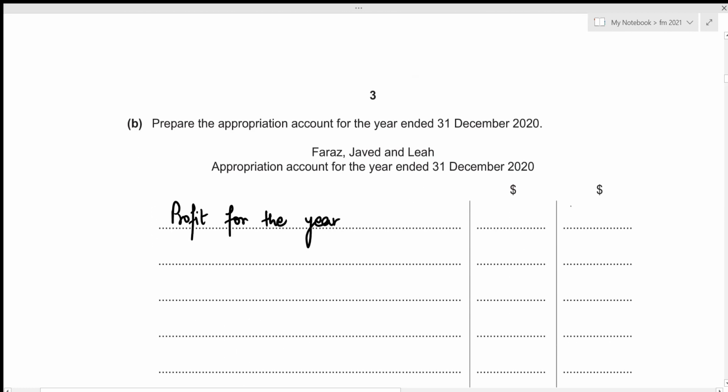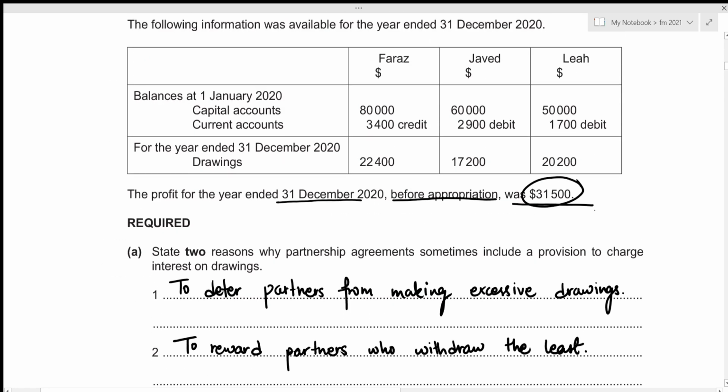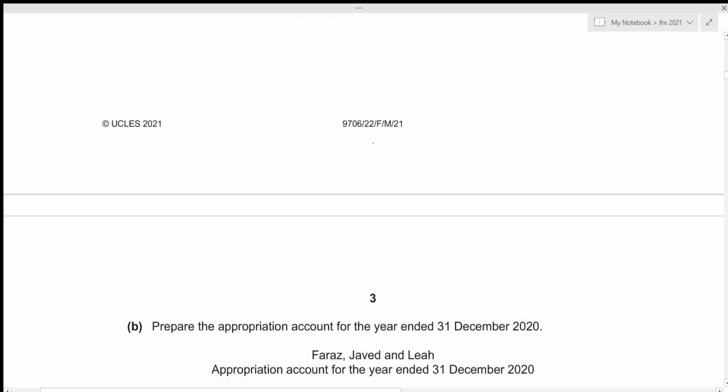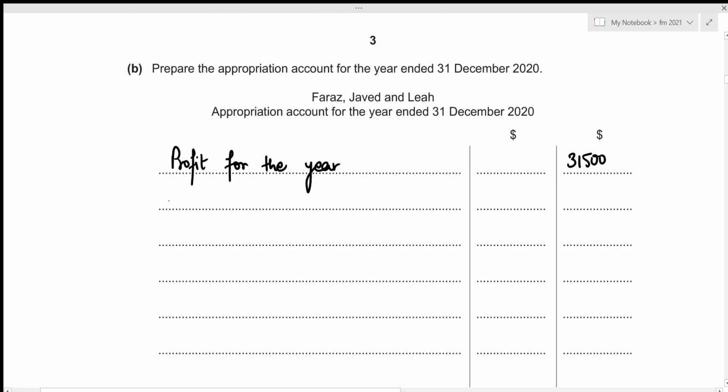That is 31,500. Okay, and the very first provision of our partnership agreement was that interest is to be charged on drawings at 5% on total drawings for the year. And like I said before, interest on drawings is something that the partners need to pay towards the partnership, which means that this would definitely increase our profit for appropriation. So we need to add the interest on drawings. Let's write it down. So add interest